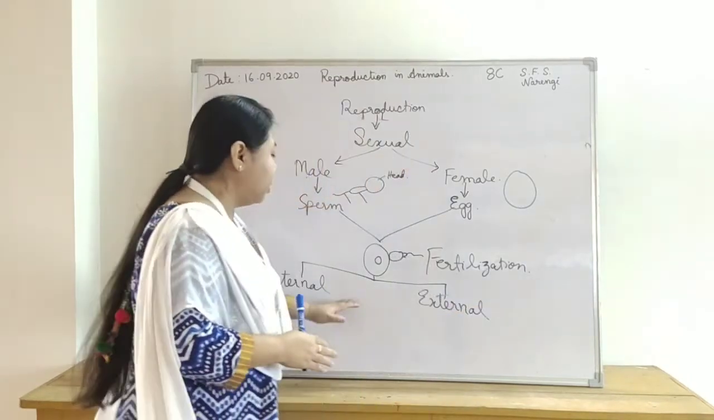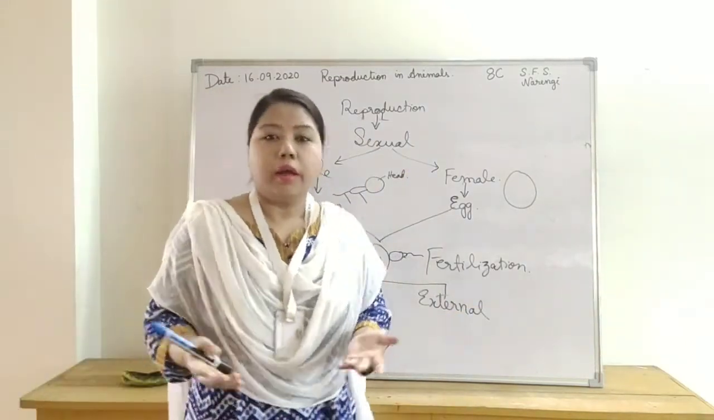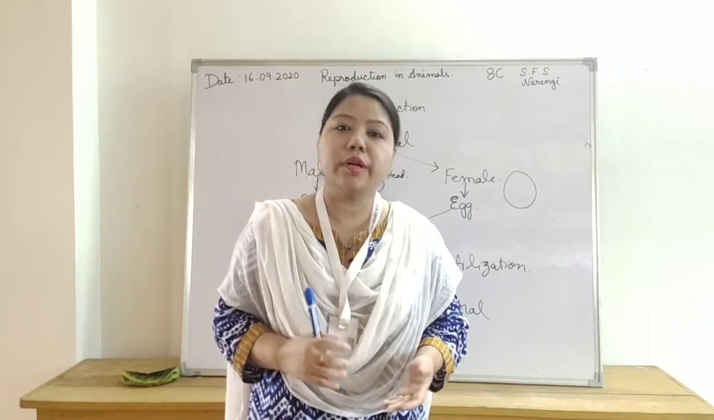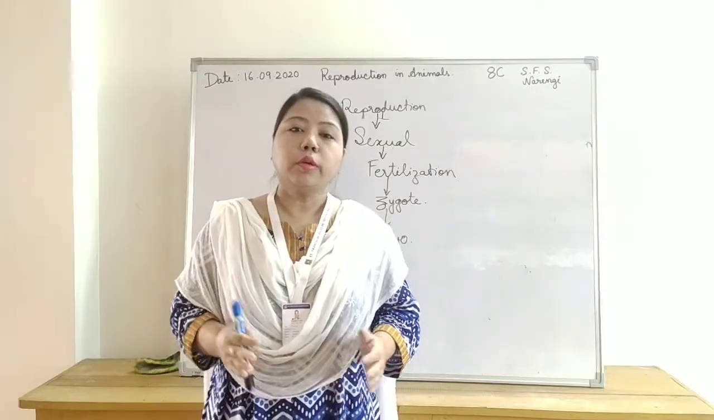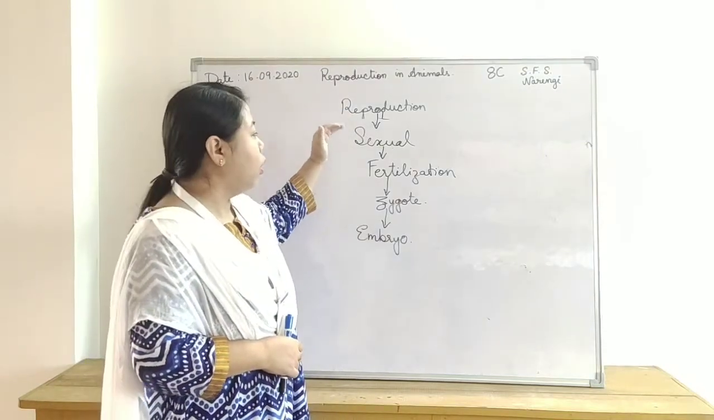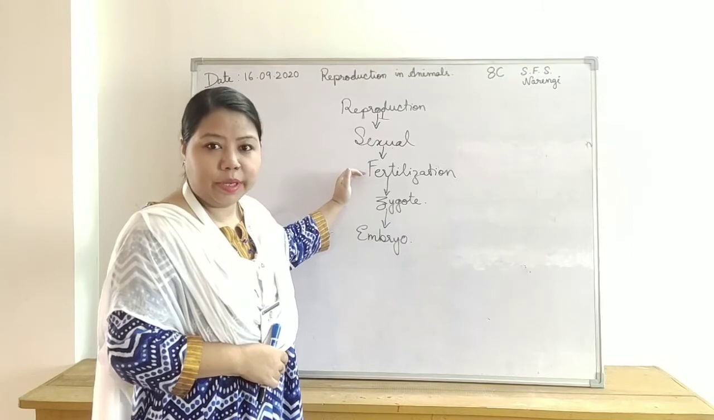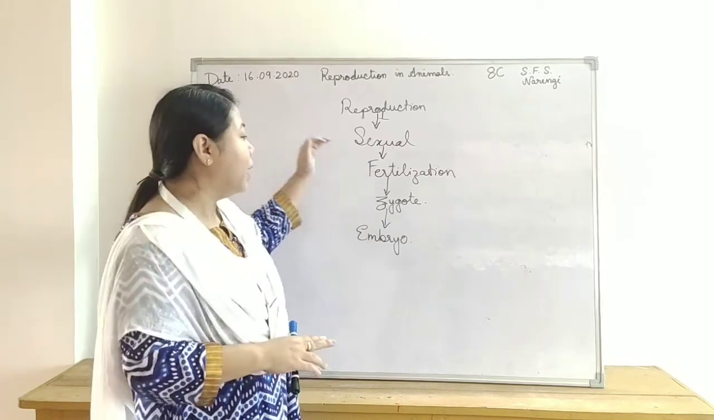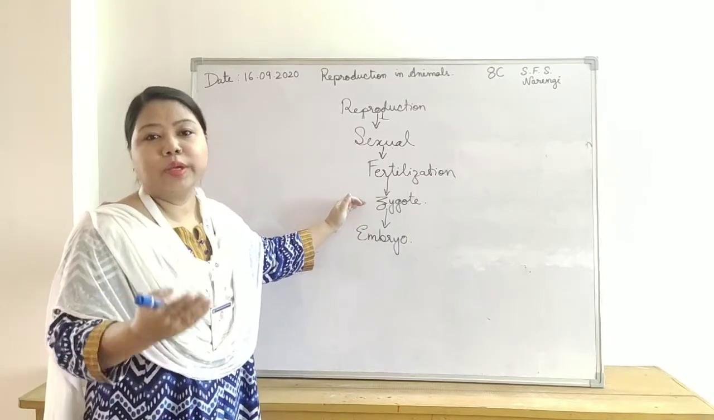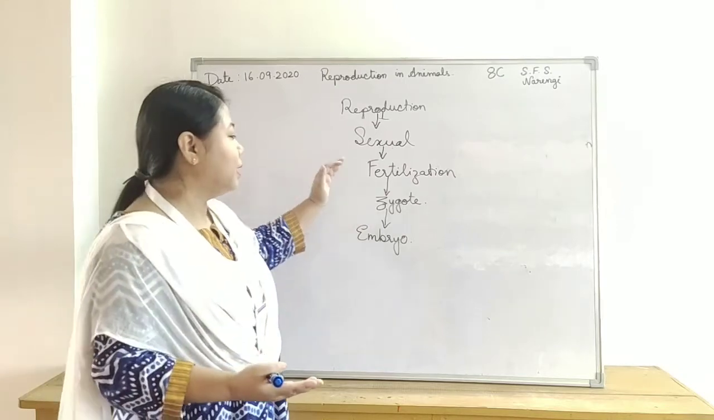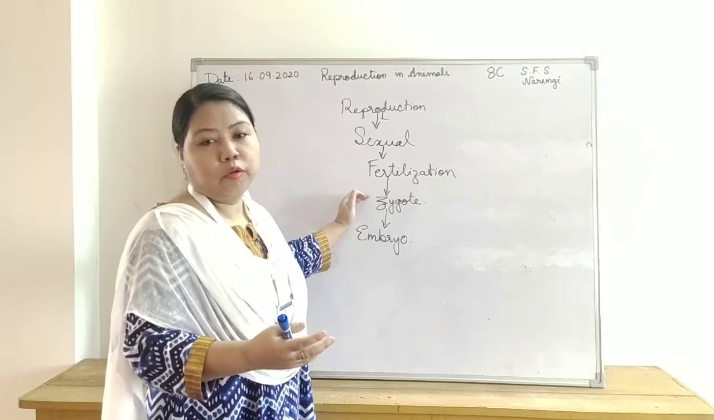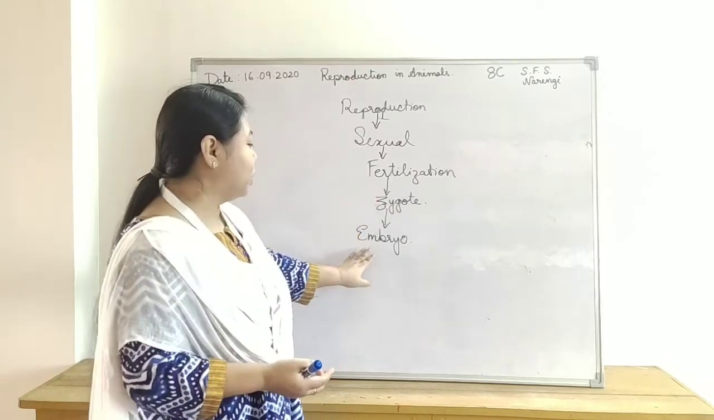Yes, so after the fertilization, the fused egg and the sperm form a structure called zygote. So by now you have understood that in the mode of sexual reproduction, fertilization takes place, that is the fusion of the male and the female gamete, and then the zygote is formed. After the zygote is formed, it will re-divide several times. Since the zygote is a single cell structure, it will re-divide to form a ball-like structure which is called embryo.